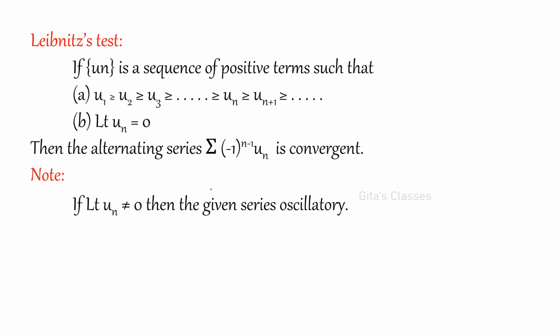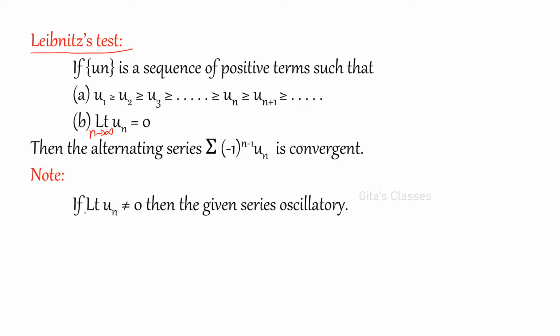There is only one test here to check whether it is convergent, divergent or oscillatory. If u_n is a sequence of positive terms, then this condition should be satisfied: it should be a decreasing sequence, u1 greater than or equal to u2 greater than or equal to and so on, and the limit as n tends to infinity of u_n should be equal to 0. If it satisfies these two conditions, then the alternating series is convergent.